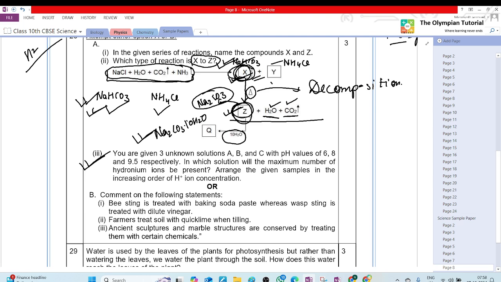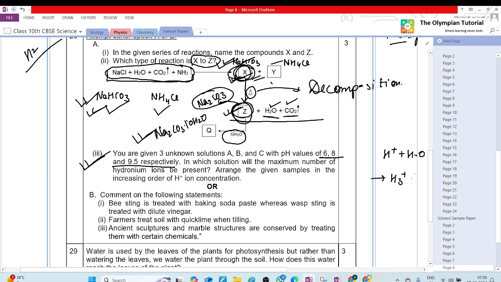You are given three unknown solutions A, B, and C with pH values of 6, 8, and 9.5 respectively. In which solution will the maximum number of hydronium ions be present? Arrange the given samples in the increasing order of H plus ion concentration. Hydronium means hydrogen ions with water. So acid, hydrogen, acidic character.